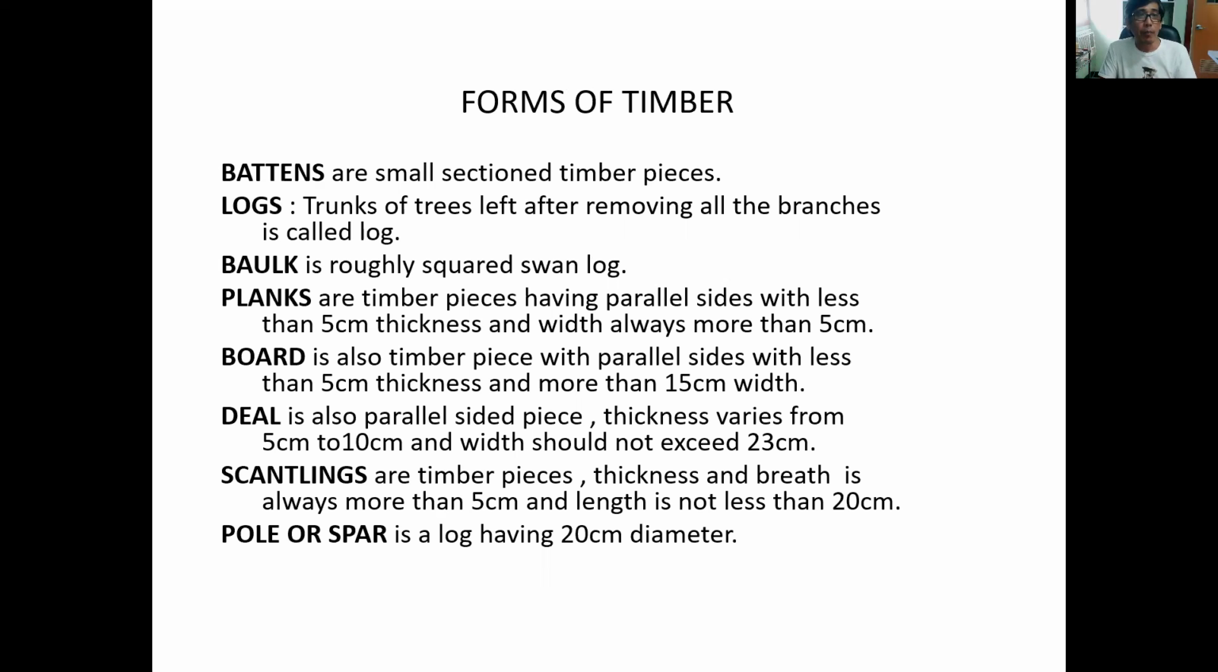A deal is a parallel slice piece, with thickness from 5 to 10 cm, and the width should not exceed 23 cm. So the batten is smaller, the plank is smaller than the board, and the board is smaller than the deal. Okay? Scantlings are timber pieces whose thickness and breadth are always more than 5 centimeters, and the length is not less than 20 centimeters. So that's scantling. The pole or the spar is a log having a 20 centimeter diameter. So these are the different forms of timber.